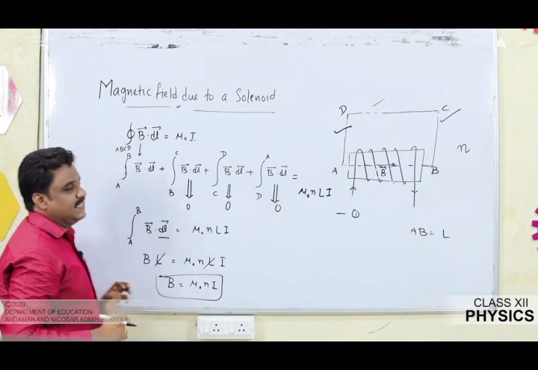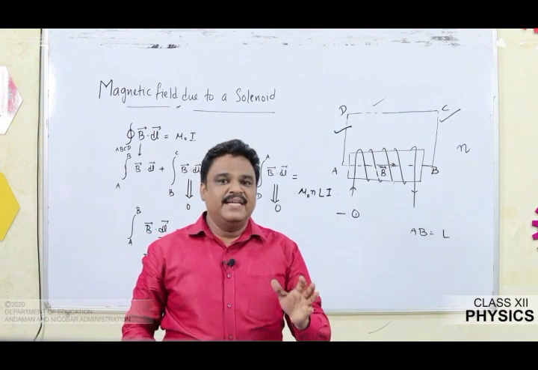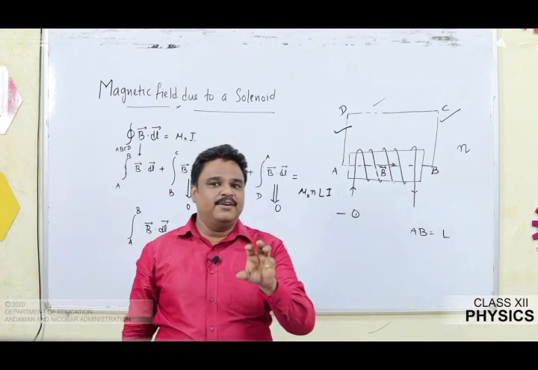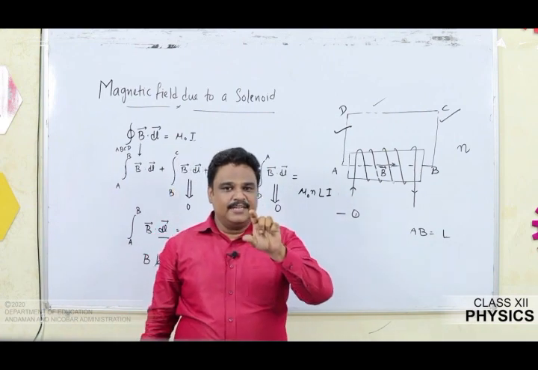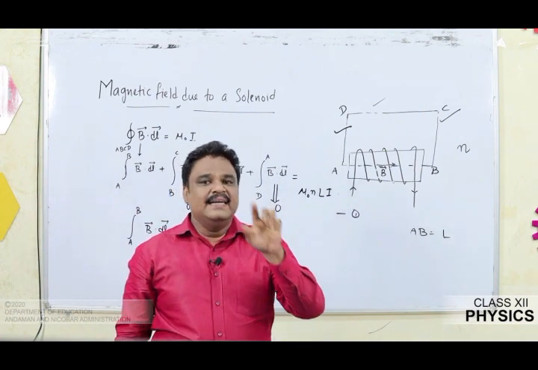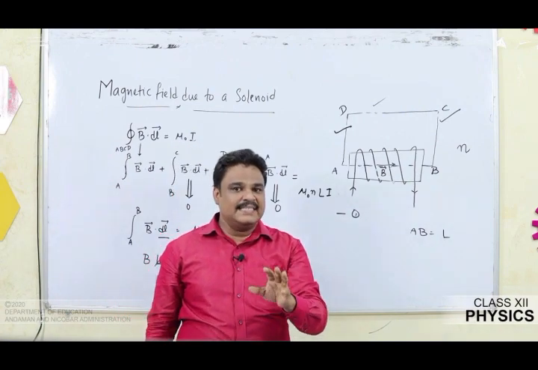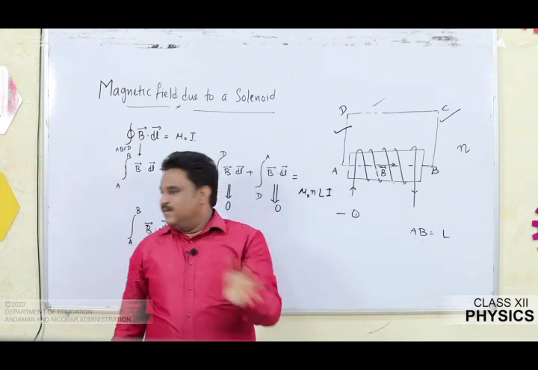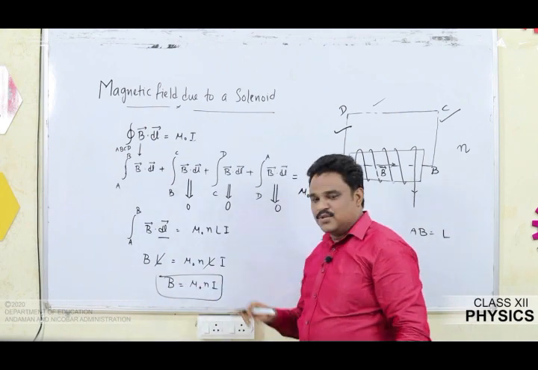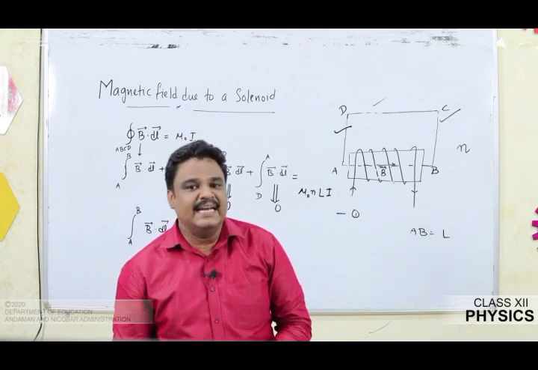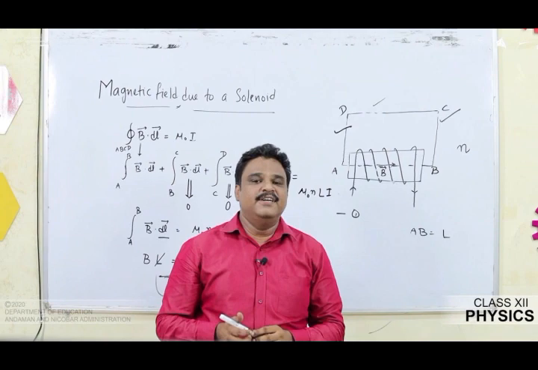So once again, we started from Ampere's circuital law, closed integral of B dot dl equal to mu naught I. We split the closed integral into 4 segments. The effective part is only A to B, B dot dl, which is replaced as BL, and mu naught I is replaced as mu naught nLI. On both sides you are able to see L cancels off. What about B? B is mu naught nI. And this is the magnetic field due to a solenoid.